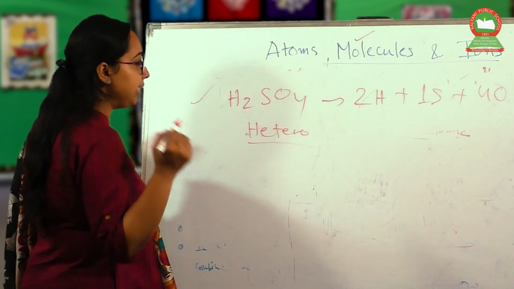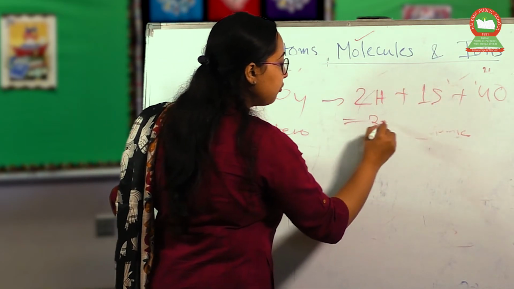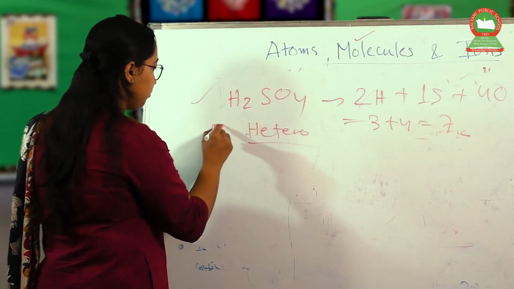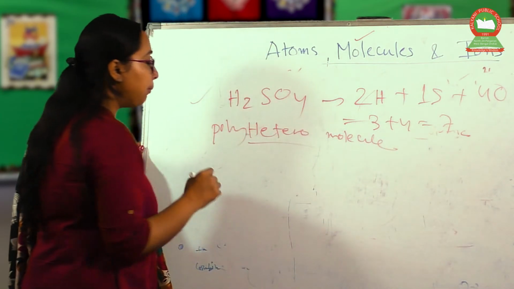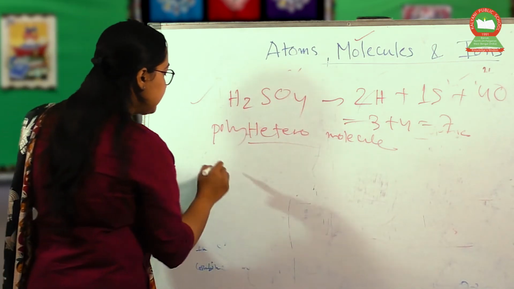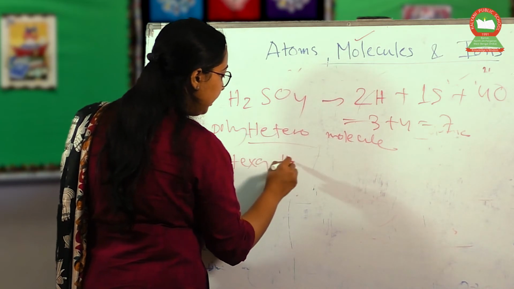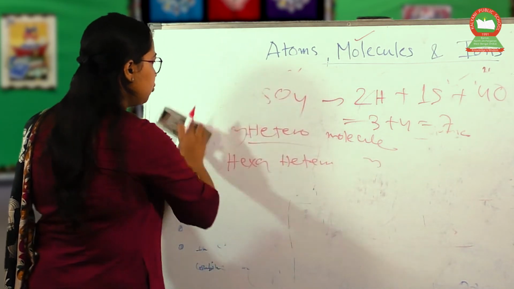And now the numbers 2, 1, 4, it must be 7. So we can say a polyhetero molecule, or precisely, since it is 7, hepta-hetero molecule. So there are different types of molecules.